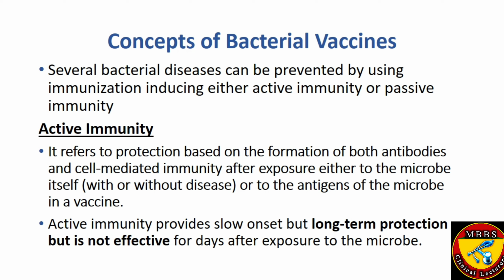There are several bacterial diseases which can be prevented by using immunization, inducing either active immunity or passive immunity. Active immunity refers to the protection based on the formation of both antibodies and cell-mediated immunity after exposure either to the microbe itself without disease or to the antigens of the microbe in a vaccine. That is the antigen, or the part of the microbe, which is present in the vaccine. Active immunity provides slow onset but long-term protection, but it is not effective for days after exposure to the microbe. It takes time to produce its effect.